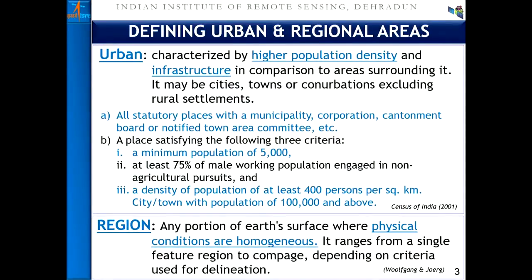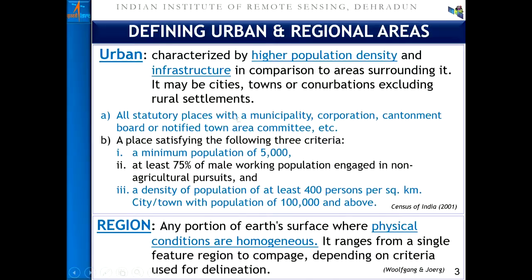Let me start with some basic definitions. As we all know, urban areas, as per the Census of India definition, are characterized by higher population density and also infrastructure in comparison to areas surrounding them. So it will include all cities, towns and conurbations, that is the influx of the people, excluding the rural settlements. So broadly, it is put into two categories. The first category is the statutory places. Second category, where all three criteria are met.